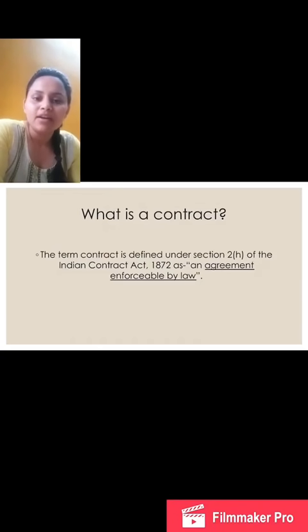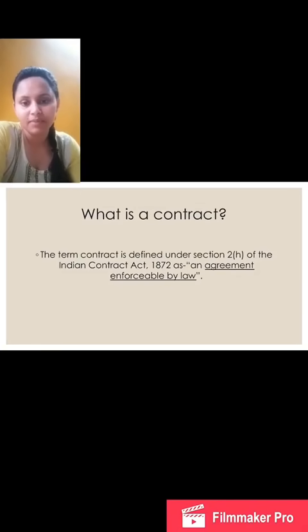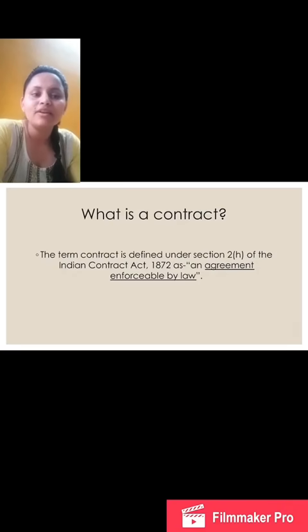They have been defined under section 2H of the act as an agreement which is enforceable by law. Thus, the two essentials of a contract would be there should be an agreement and there should be enforceability by law of such agreement. When an agreement cannot be enforced by law, it is not said to be a contract. It is mere agreement in that case.